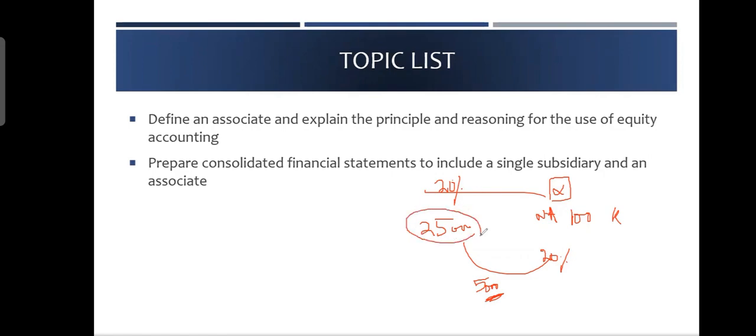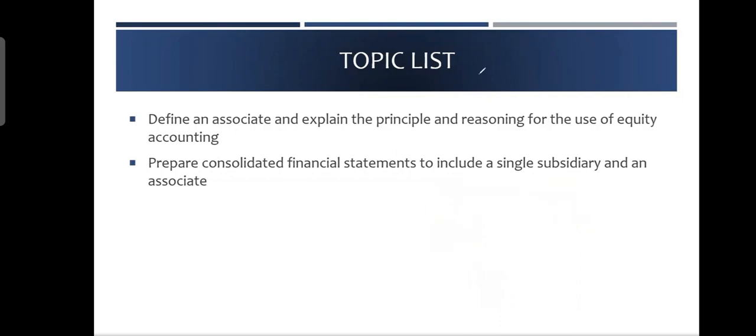You will just say my cost of investment is 25,000. So this 5,000 which has been paid extra is not shown separately. It comes into the cost of investment. The double entry would be debit cost of investment 25,000, credit cash or credit bank, however you paid. So you just put that 5,000 into that. You don't show it separately. Debit cost of investment on the balance sheet of the parent and credit cash or whatever. So remember that goodwill is purely a concept in case of a subsidiary, which means where you have control.